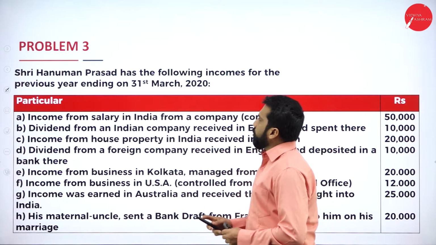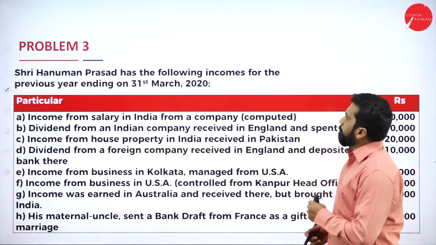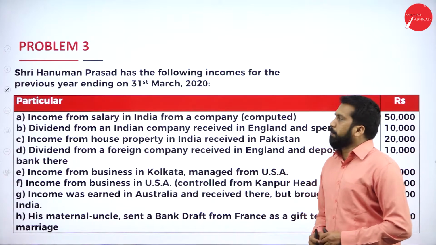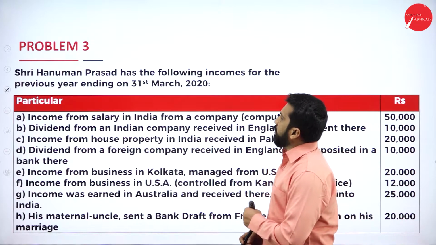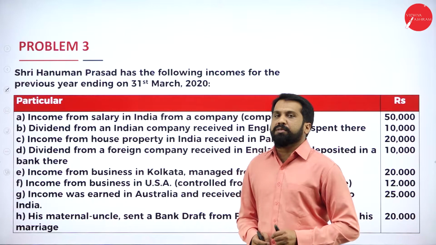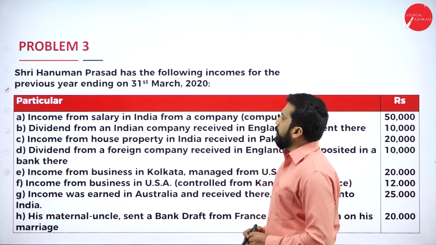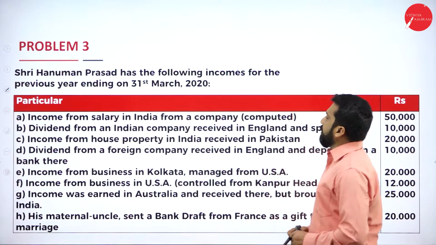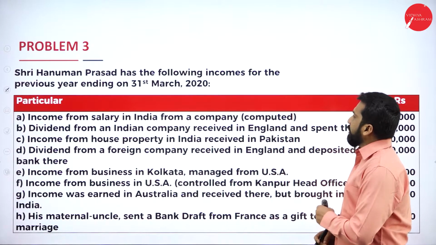In this, Sri Hanuman Prasad has the following income for the previous year ending 31st March 2020. Income from salary in India from company.